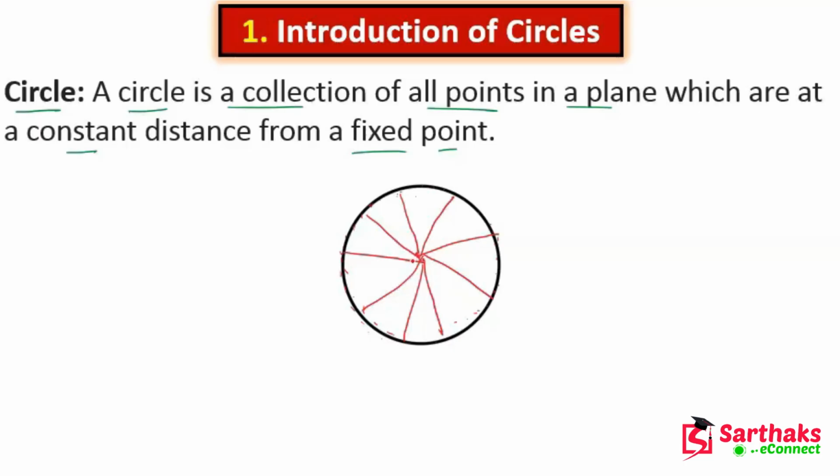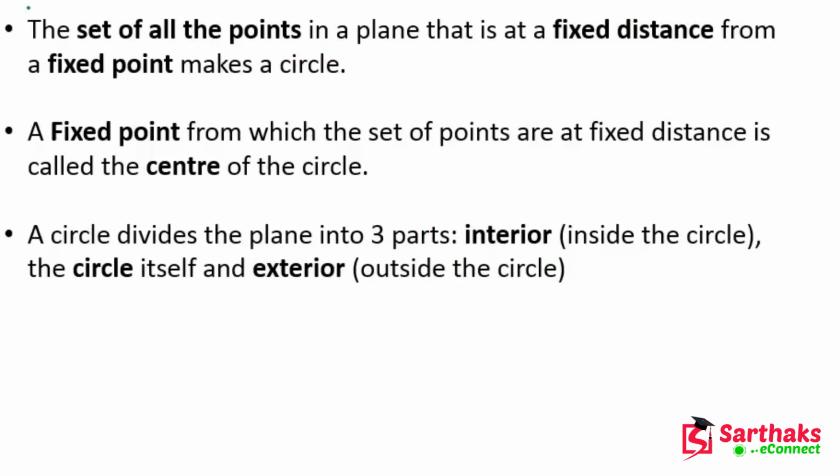That fixed point is the center of the circle. So, my dear friends, the set of all the points in a plane that are at a fixed distance from a fixed point makes a circle, and the fixed point from which the set of points are at a fixed distance is called the center of the circle.